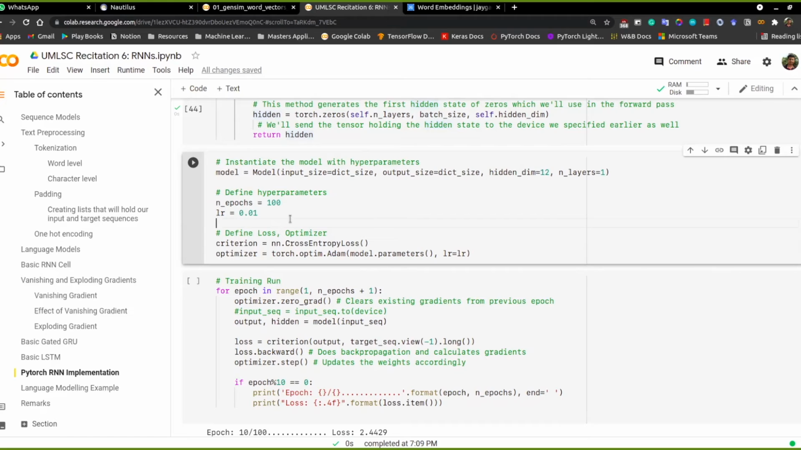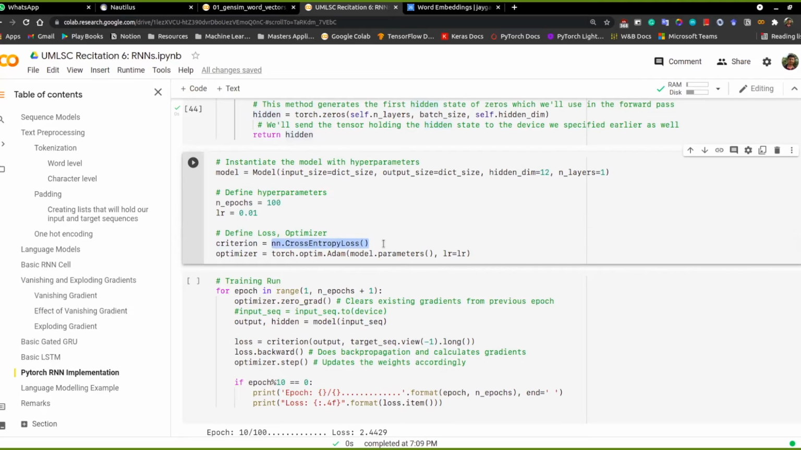No, I think 12 hidden units is basically the number of neurons in a particular cell, so it's this much: 12. Okay. And here we use 100 epochs and a learning rate of 0.01. We use cross entropy loss.